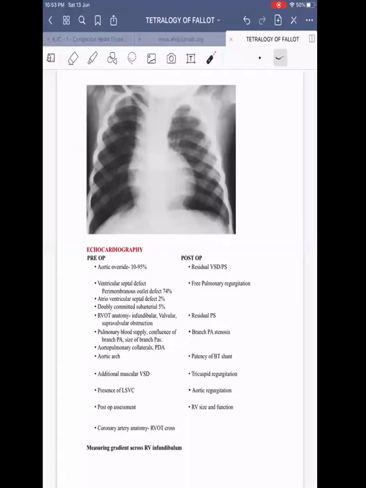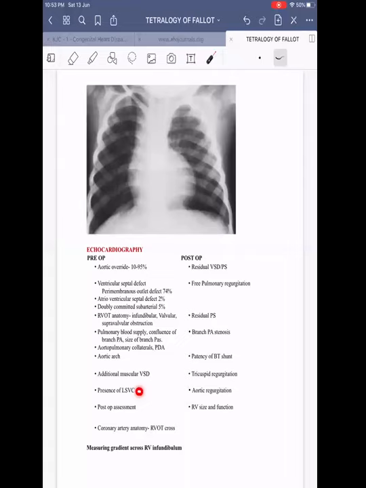Then pulmonary artery confluence and the size of the pulmonary arteries should be assessed. Assess the aortopulmonary collaterals, which can be possible in few cases and not in all. However, echo is not the modality for assessing the aortopulmonary collaterals. Then we have to look for PDA, then aortic arch, additional muscular VSD, which can often be missed in transthoracic echo. Look for presence of LSVC.